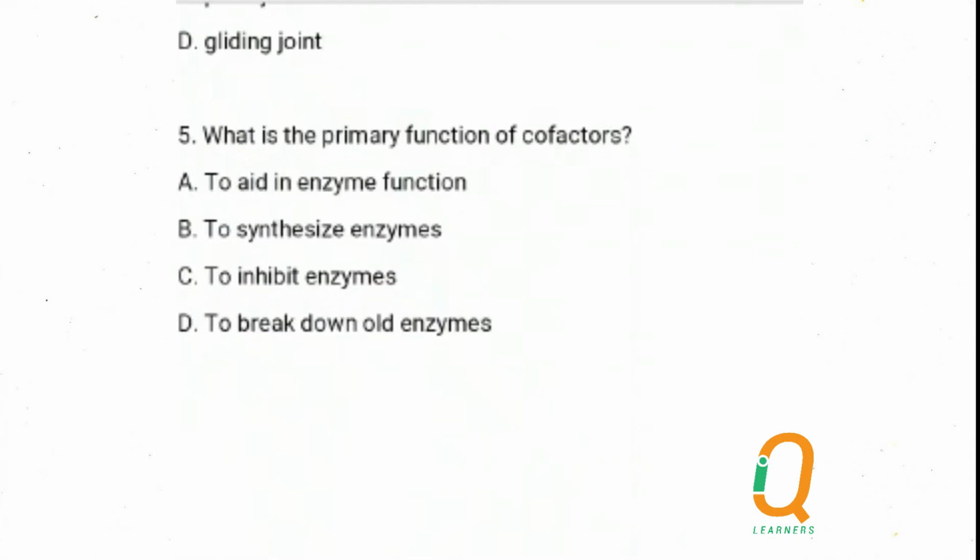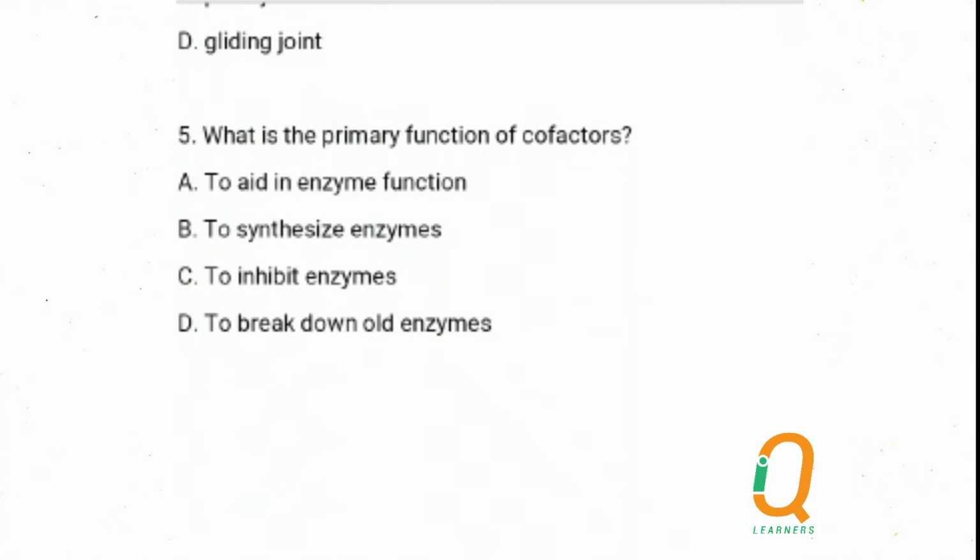Number 5. What is the primary function of cofactors? Cofactors are known to enhance the function of enzymes. Enzymes' function is to increase the digestion rate and absorption of food substances. So enzymes are known to increase the rate of digestion, so they act like catalysts.